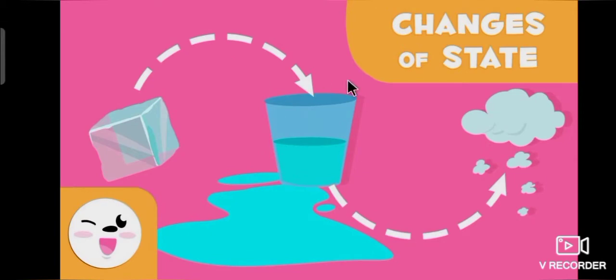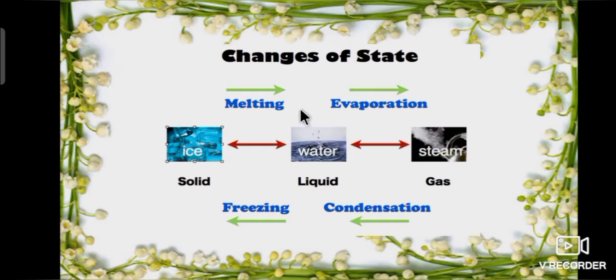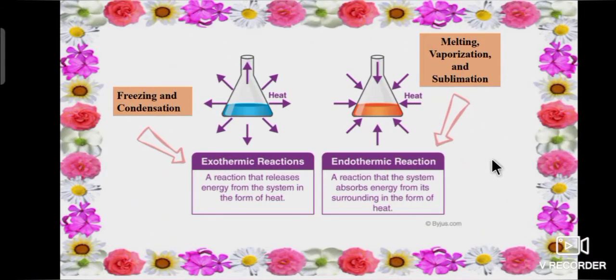Children, now we are going to learn about changes of state. Melting, evaporation, condensation, freezing are the physical changes we are facing in our daily life. We will see one by one. Before that, tell me what is endothermic process and exothermic process?